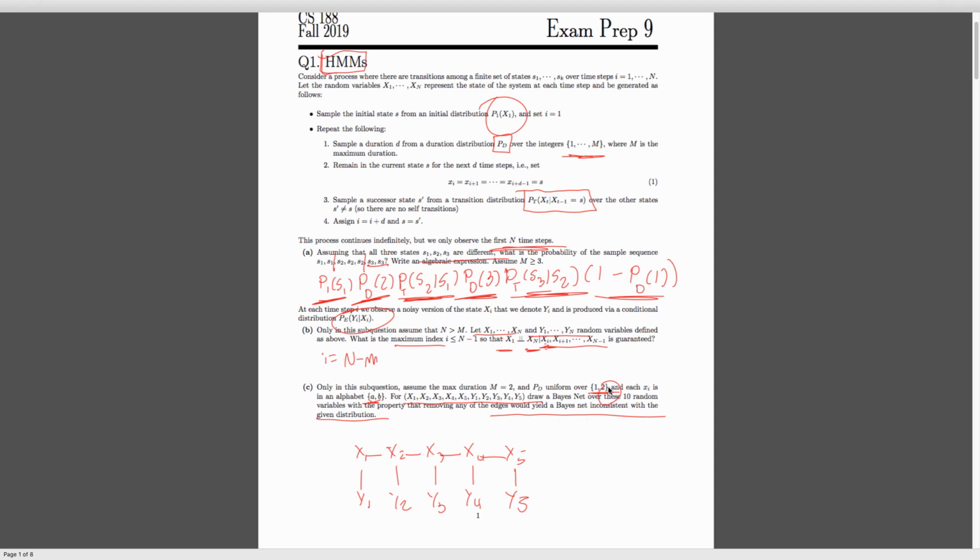So it means we could be dependent on states as far as 2 states back, because that could affect the state we're in, because we have this kind of conditional distribution over what state we end up in. So that means we basically need to have edges like this that reach 2 states back. And that's why we need to observe from i equals n minus m. So we can observe basically the thing that's encoded by these edges. And potentially this could not be important. For example, if the conditioning didn't really make a difference, this might be less important. But given this is all we know, we do need to actually observe this part. All right, let's go ahead and take a look at the next few parts of this question.